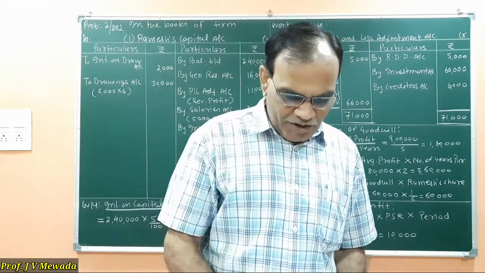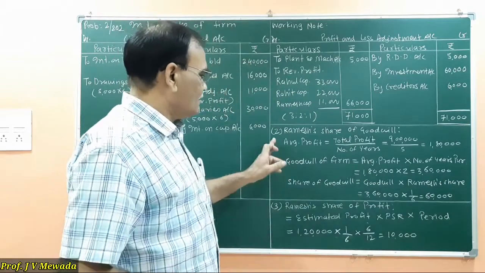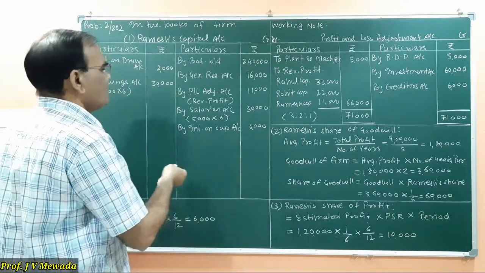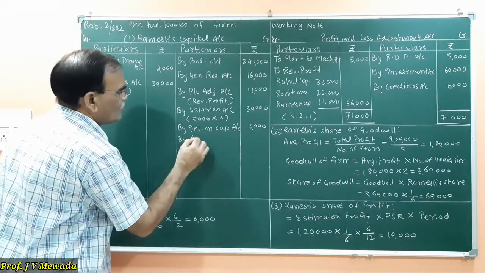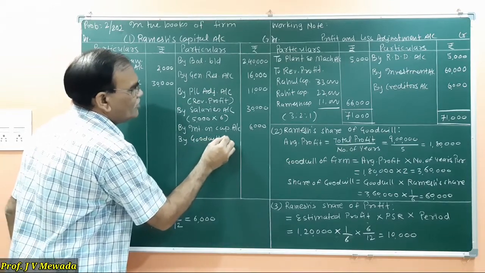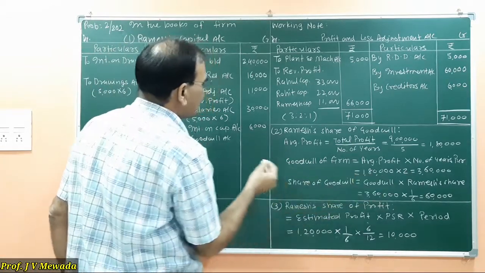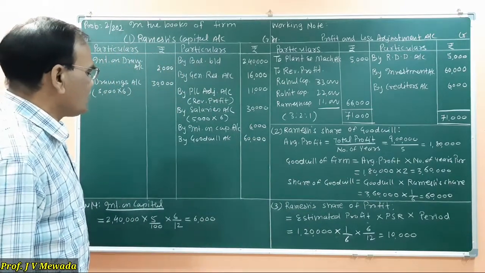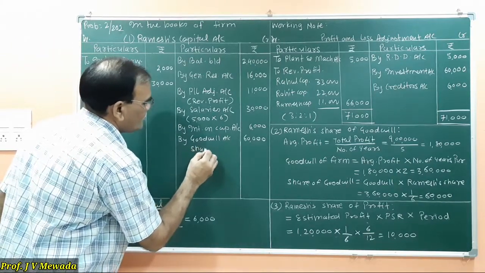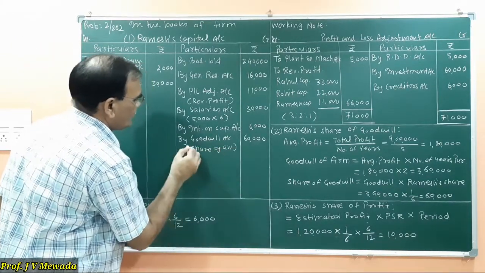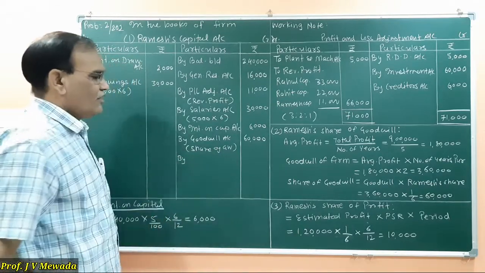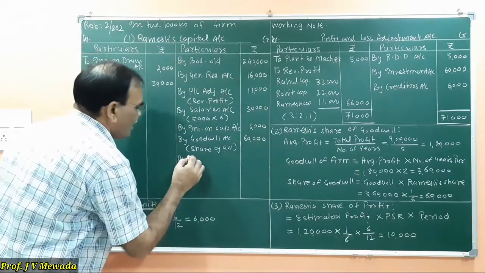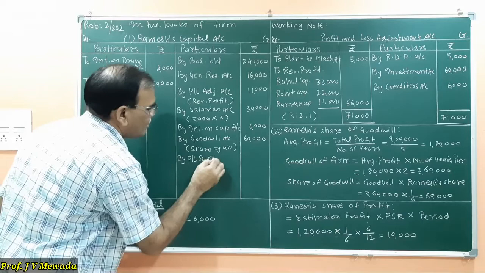Now we have completed all the adjustments, but we have to give the share of goodwill and the share of profit. So we'll write on the credit side by goodwill account. Goodwill is 60,000. So we have to pay 60,000 to Ramesh. Okay, this is the share of goodwill. Then we have to give the profit. Profit till the date of death, that we have calculated, is 10,000. So by profit and loss suspense account.